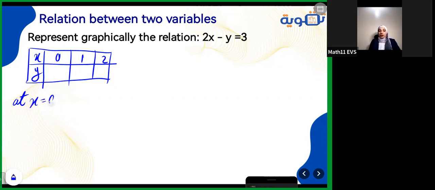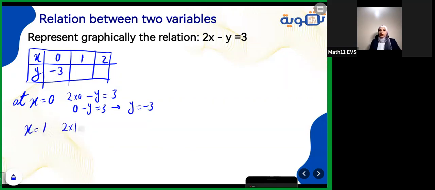So at x equals 0, for example, here I put x equals 0 in this equation. So it will be 2 multiply 0 minus y equals 3. It is 0 minus y equals 3. Then from this, y will be -3. Now I know y will be -3. At x equals 1, 2 multiply 1 minus y equals 3. It's 2 minus y equals 3. So you know that you have to get it outside. Now -y will be 3 minus 2 equals 1. Then y will be -1.